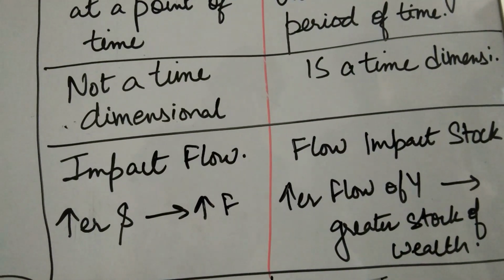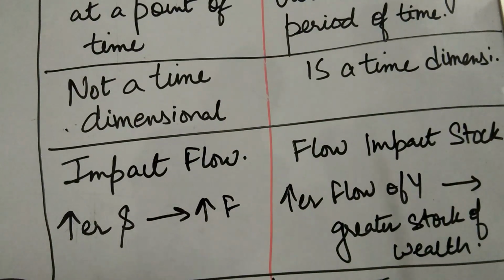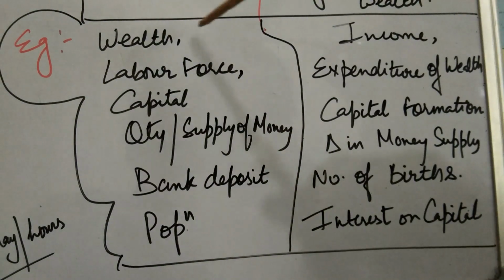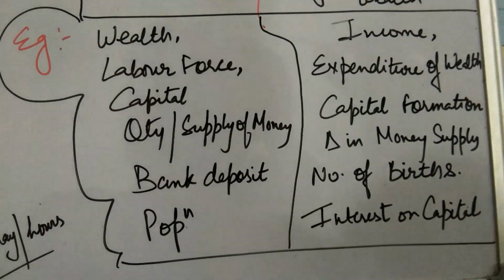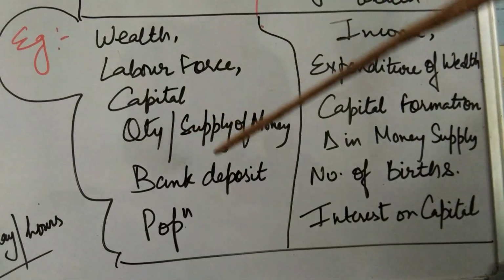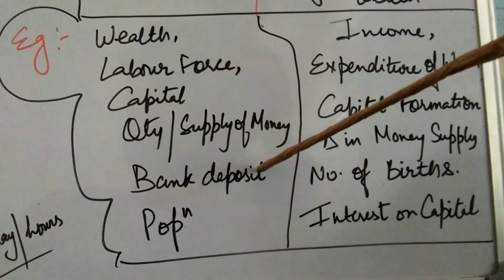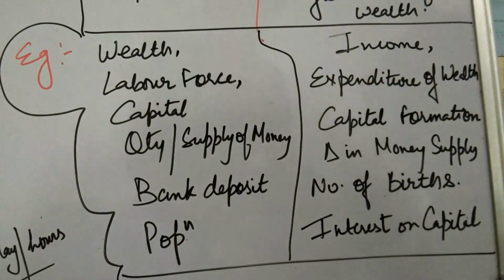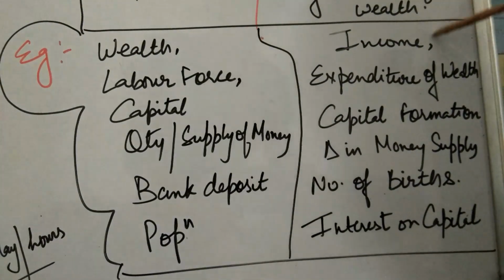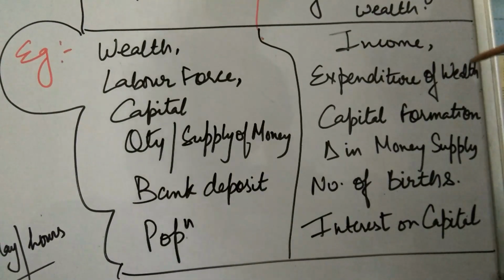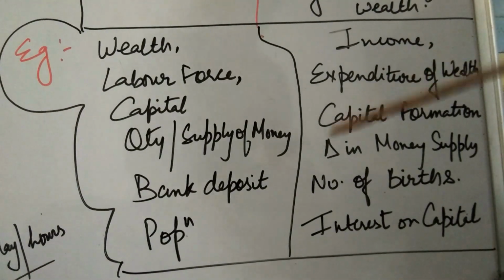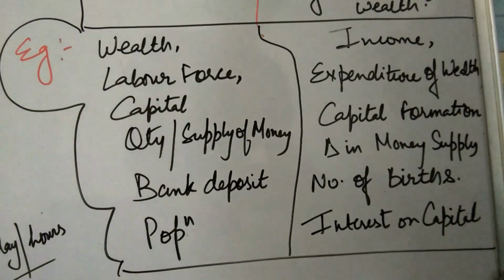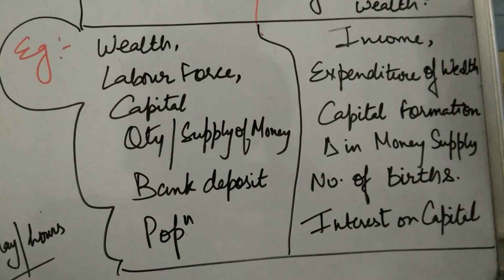Now let's first see various examples of stock and flow. Examples of stock in economics are wealth, labor force, capital, the quantity or supply of money, bank deposits, and population. Whereas when we talk about flow, its examples are income, expenditure of wealth, capital formation, change in money supply, number of births in a country per year, and interest on capital rate.